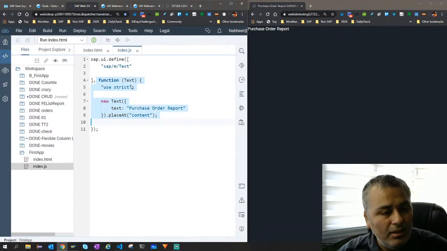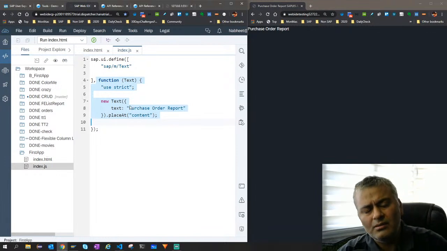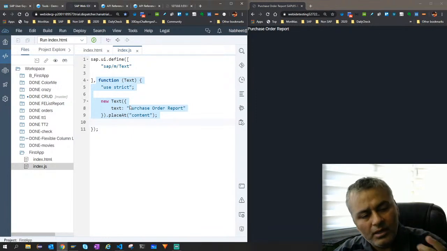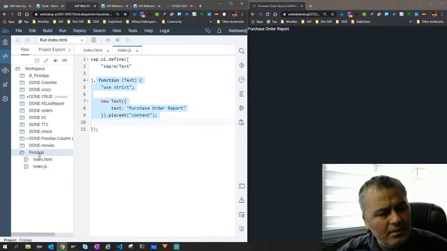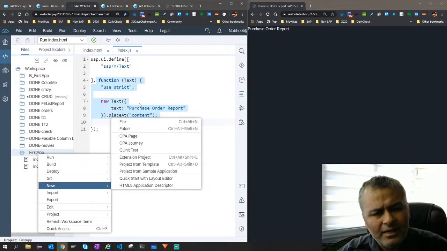Okay, now let's bring that flavor of where we move this thing into, because we are going to follow an MVC architecture. MVC architecture is model view controller. So we'll look at view and controller today. I'll take another 5-10 minutes, not much. So let's create a folder. Let's try to structure this thing.